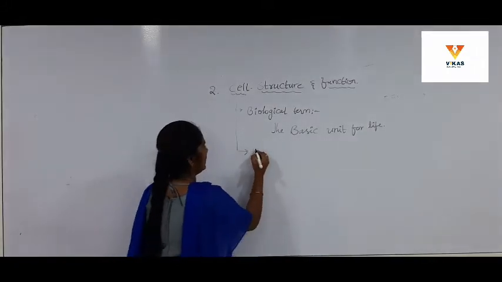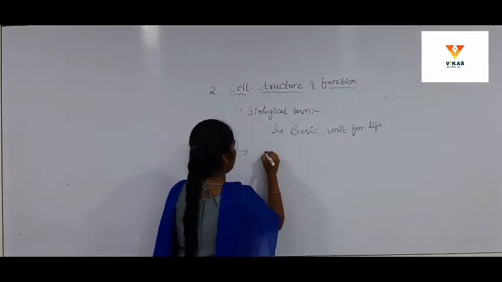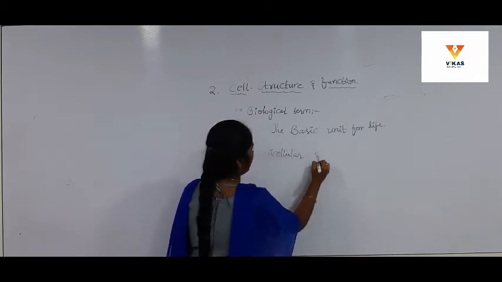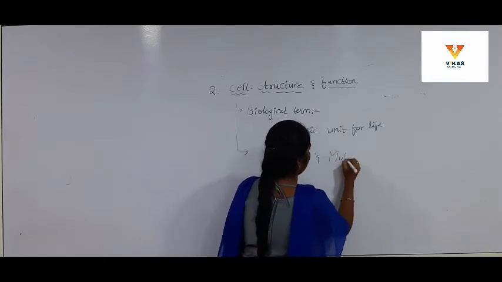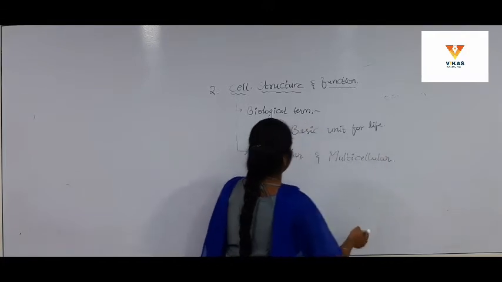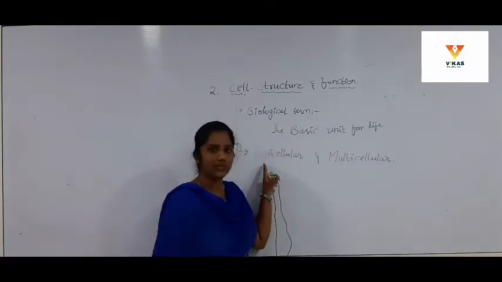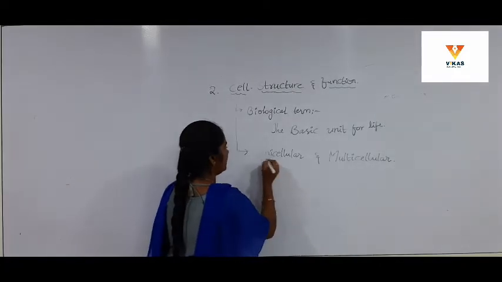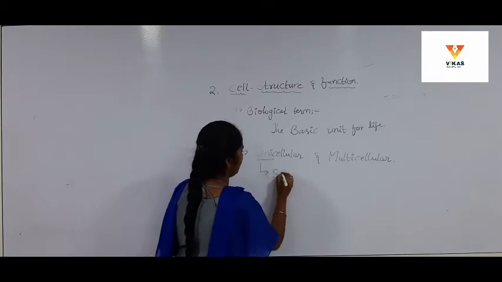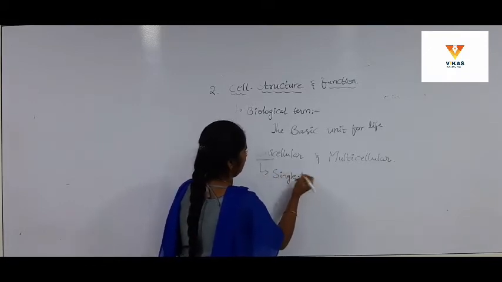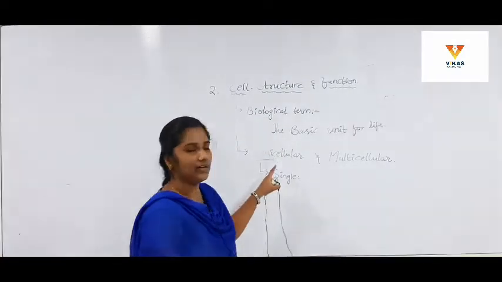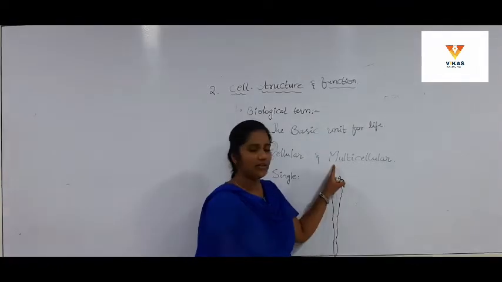It is of two types: unicellular and multicellular. First of all, we will see unicellular. What is meant by unicellular? Uni itself denotes single. That means the organisms which have only one cell are called unicellular organisms, whereas the multicellular organisms.